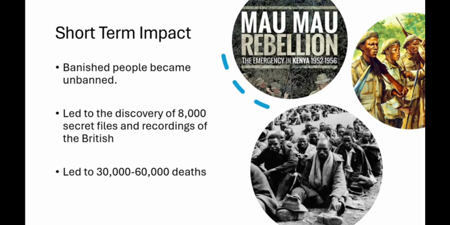The Mau Mau Uprising had many impacts, both short-term and long-term. These are some of the main short-term ones. People that were banned by the British government were later unbanned. 8,000 secret files and recordings by the British government were later discovered. This uprising accumulated around 30,000 to 60,000 deaths.